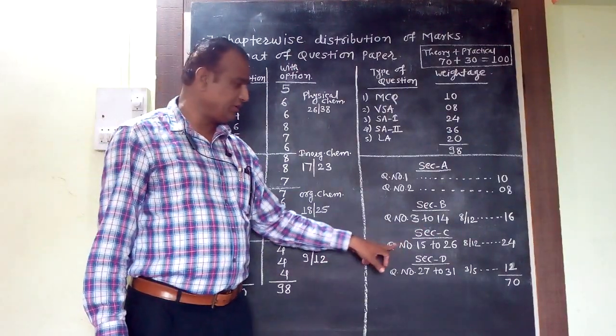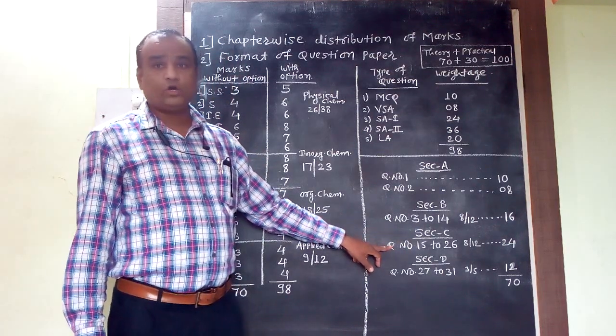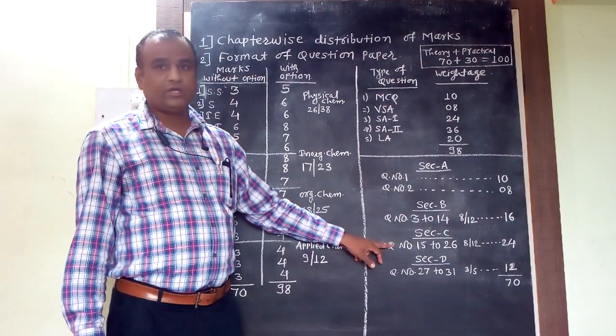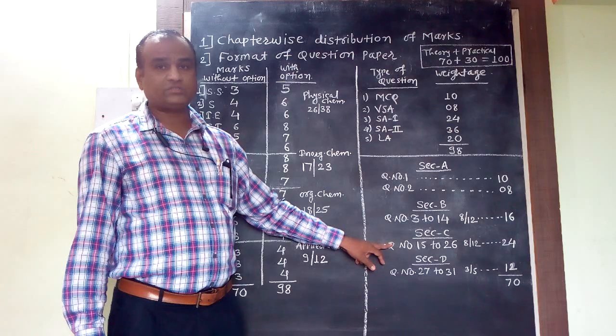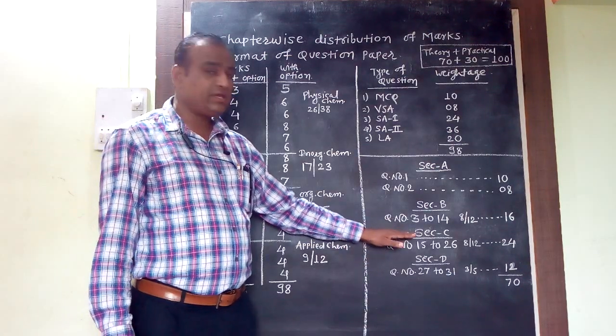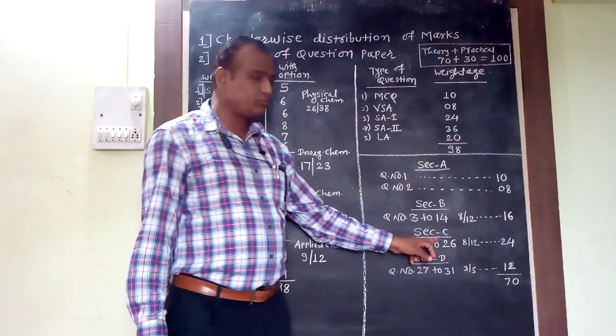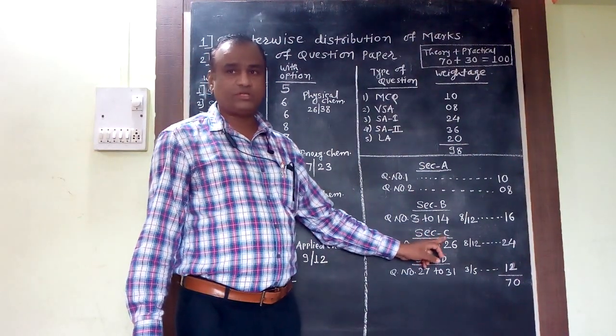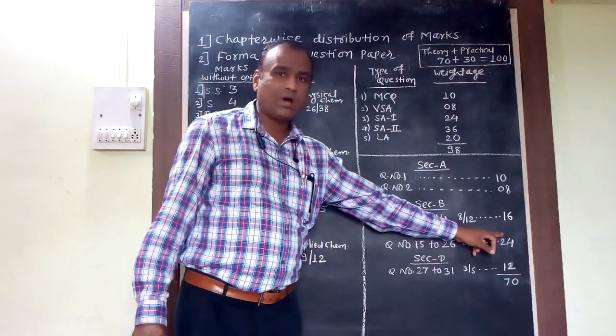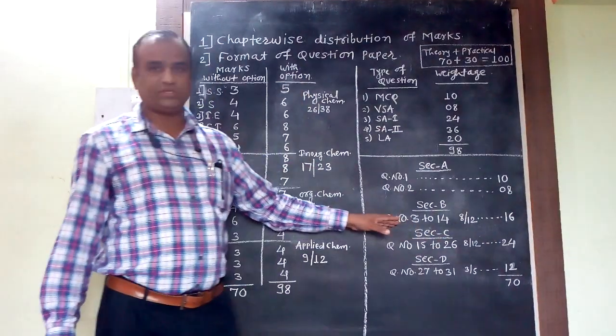Now Section C. In Section C also there are 12 questions, but here each question has a 3 marks weightage. But one thing you have to note down, again here you have to attempt any 8 out of 12. So here 3 marks weightage is there for each question. So 3 into 8, 24 marks weightage is there for Section C.